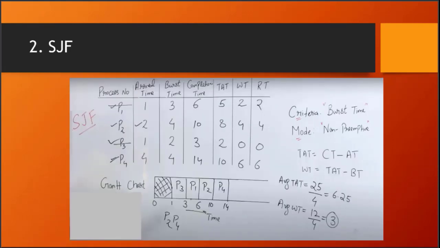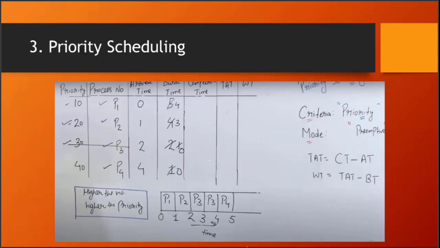Now looking at SJF. SJF stands for shortest job first. In this algorithm, we discuss those processes that have less burst time compared to others. Process 3 has burst time 2, and process 1 has burst time 3, and so on. You see that process 3 comes first and process 1 then, with other processes coming later, and the rest of the execution is the same as FCFS.